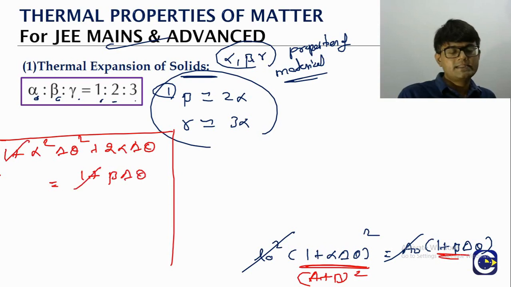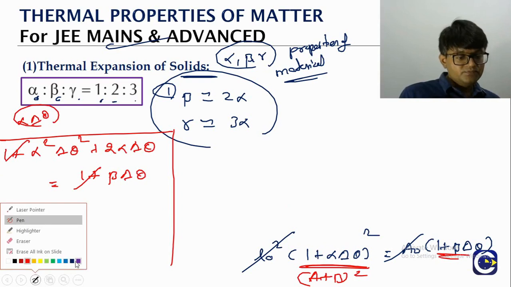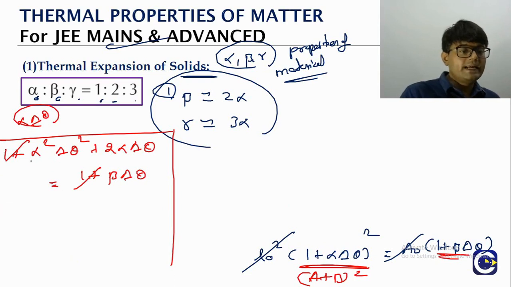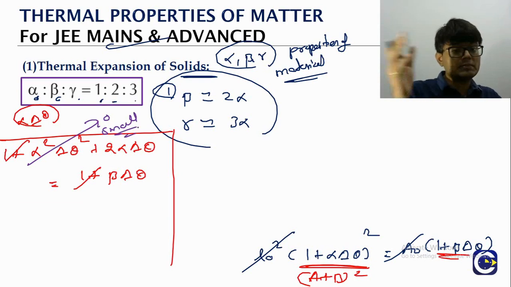So 1 gets cancelled. Now, as we said in the previous binomial simplification also, beta, gamma, alpha will all be small in terms of value. So alpha delta theta will be small, and if you square it, it will be almost negligible. Compared to other terms it will be small.